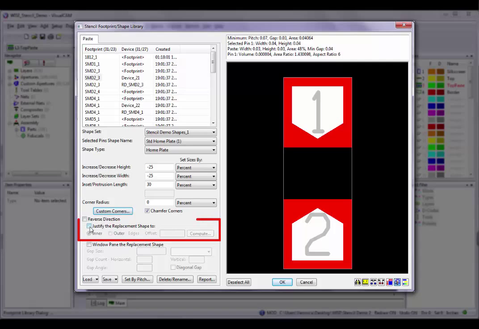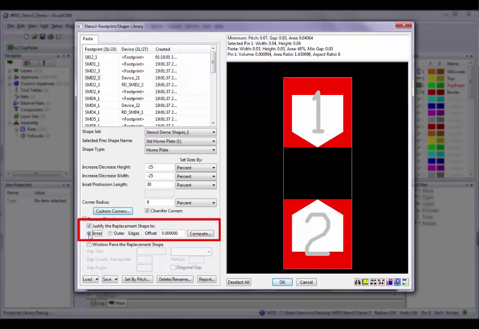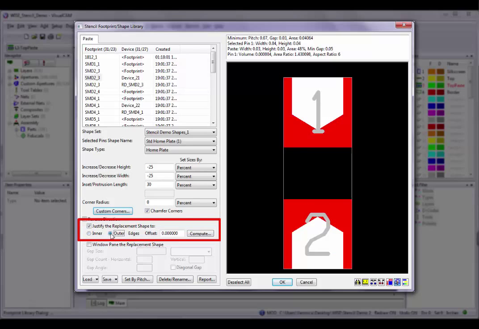To shift the shapes so that they abut the specified edge of the original shape, select the Justify the Replacement Shape To option. You can also specify whether the shape should abut the inner or outer edges and whether it should be offset and by how much.